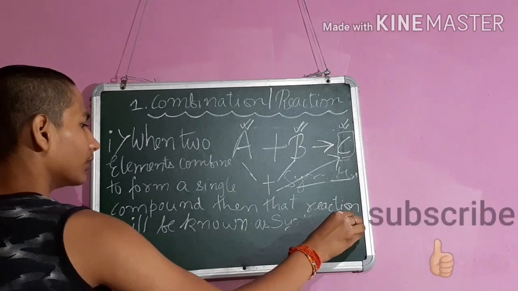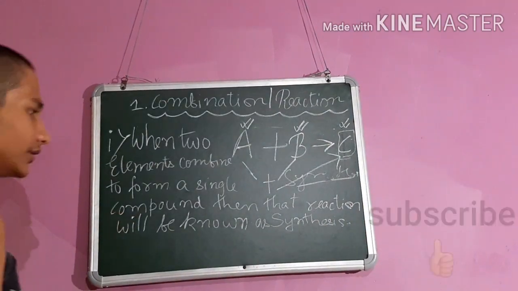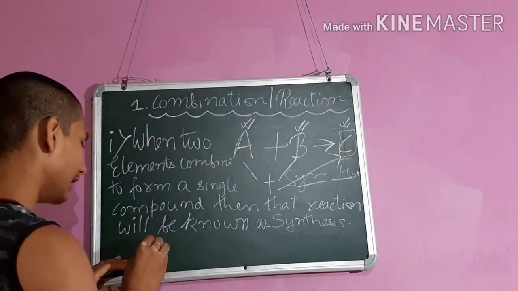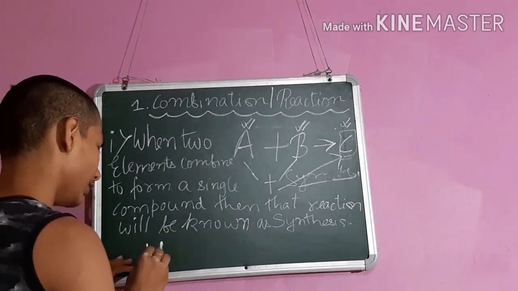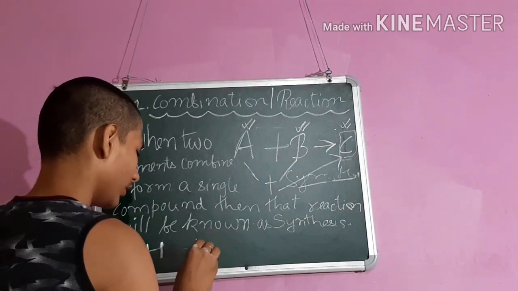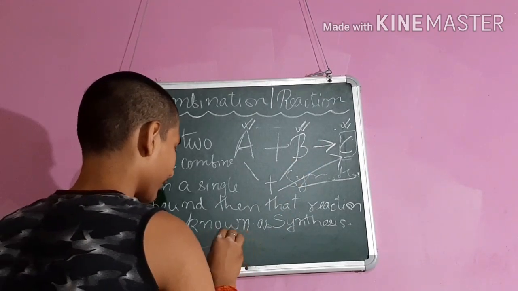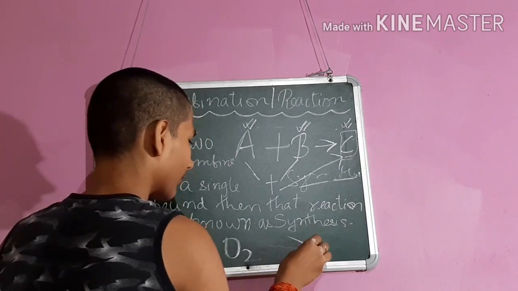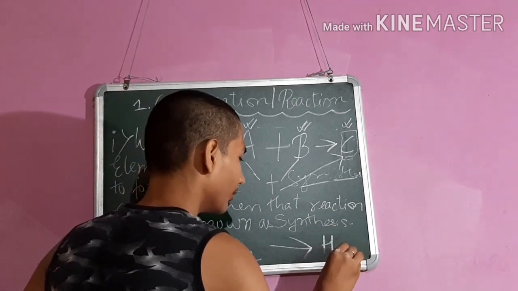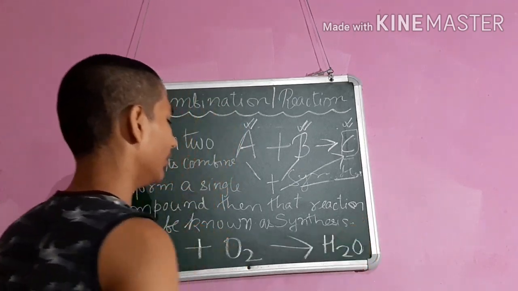Now let's take an example of synthesis. First we will take an element, hydrogen, and then we will take an element, oxygen. Then we will combine these two. H2O will be formed.